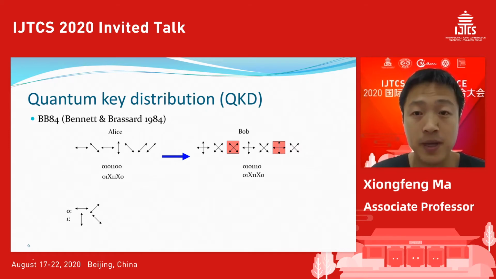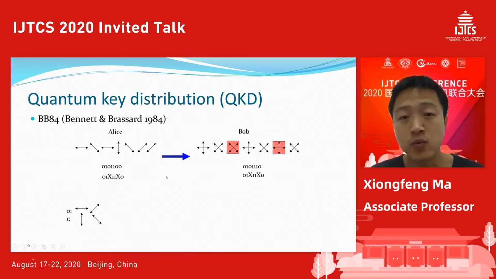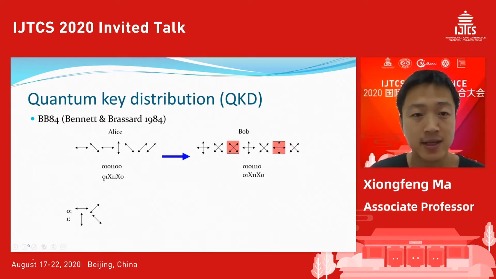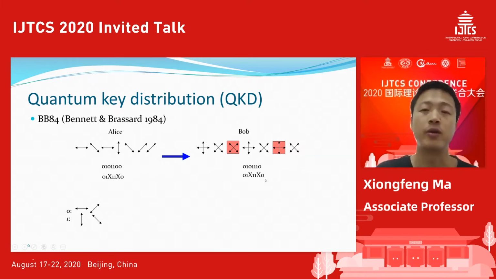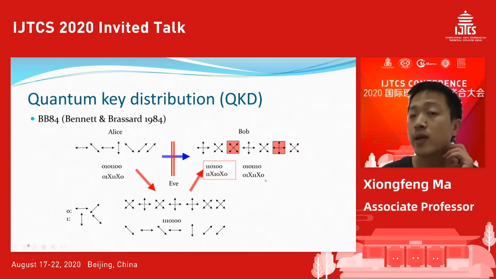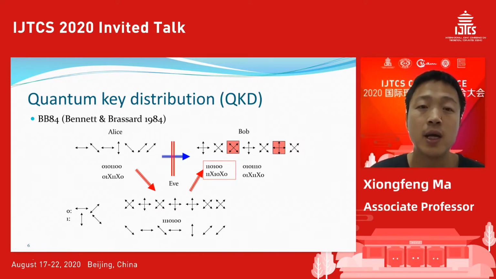So in this case, the red ones are the wrong-basis ones, and they just throw them away. The rest will share the same state, the same key: 0, 1, 1, 1, 0. Okay, so it will be the same. Okay, let's take a quick look, it's also shown in the original paper.